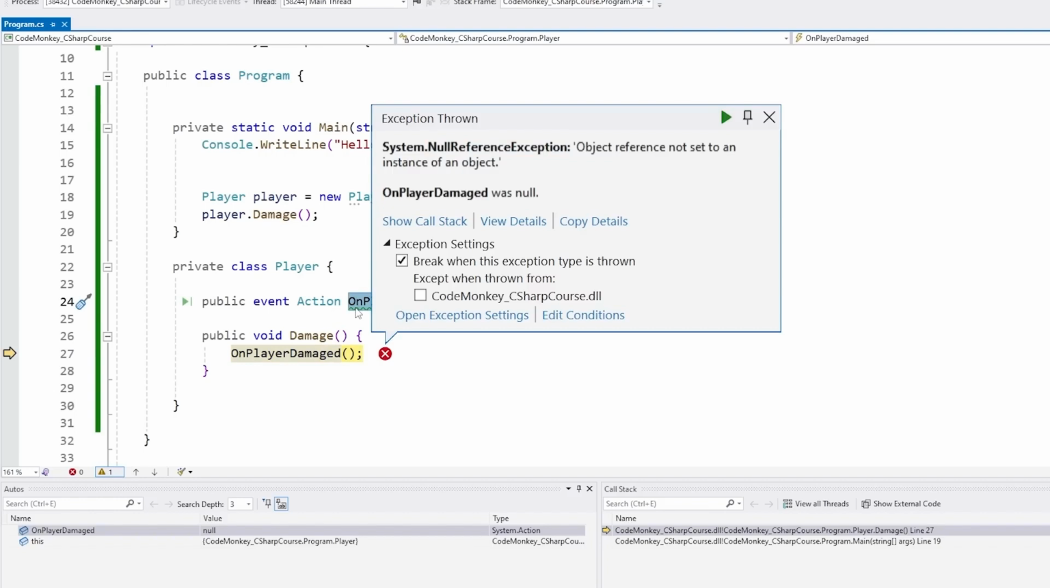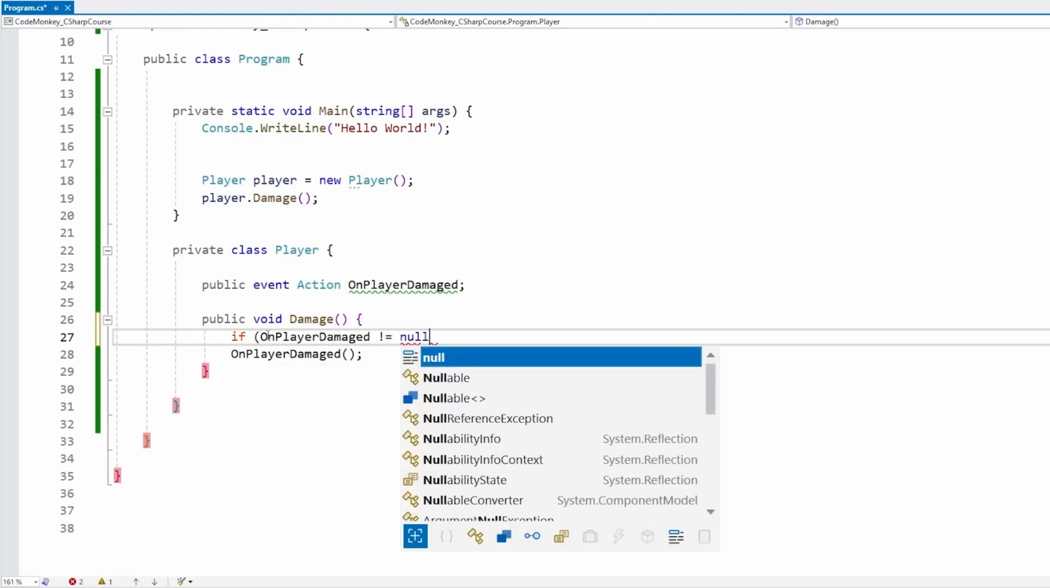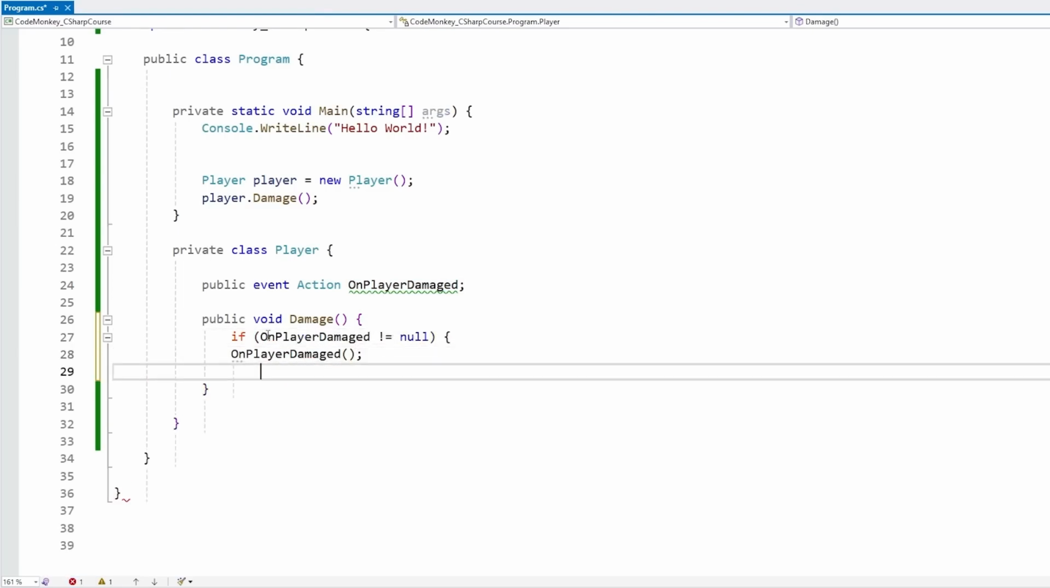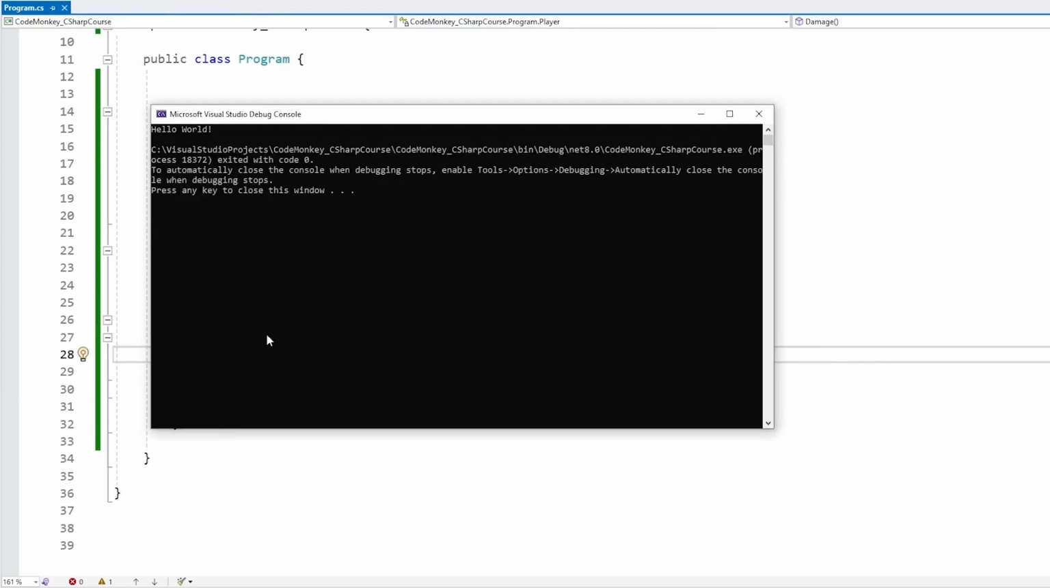So before invoking an event, we need to check if it has some listeners. We can do that just by checking against null. If the event is not null, then that means it has some listeners, so we can safely call that event. Like this, if we run, you have no errors, although also nothing happened. Now that we are correctly firing off the event, let's add a listener.